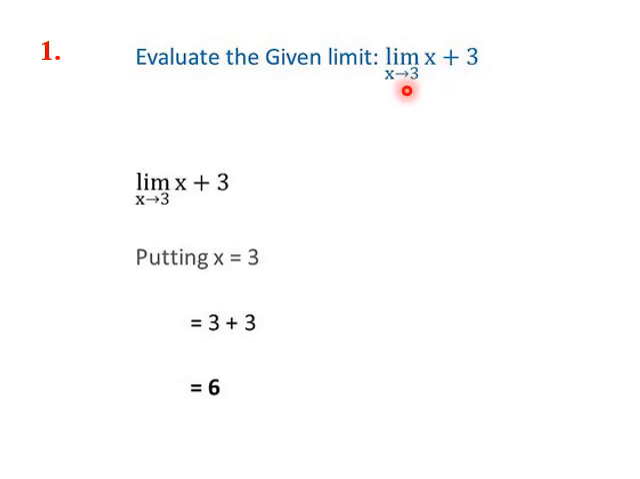So let us first put x equal to 3 in this function. So this will be 3 plus 3, which is 6. So we get a real number. We stop here. So the solution for limit x tending towards 3, x plus 3 is 6.